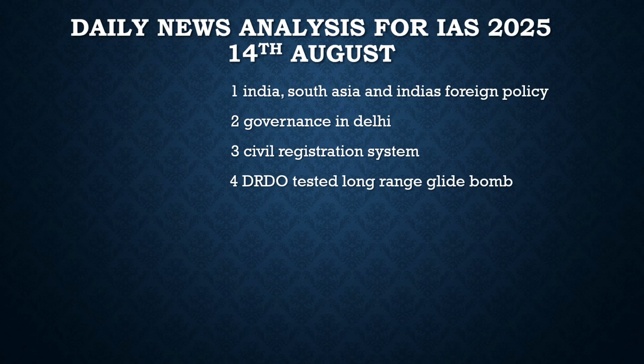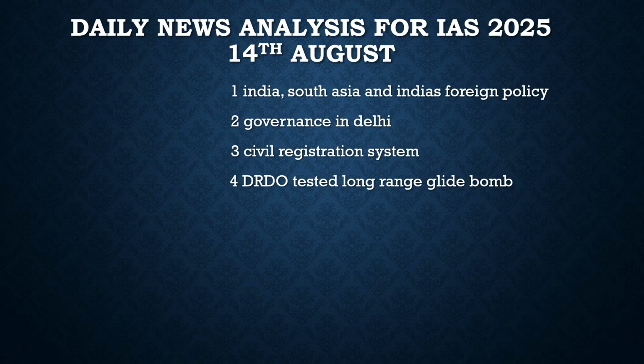So without any delay, let's look at the topics now. The first one, we have to discuss India's foreign policy with respect to its extended neighbors. Has India failed in its foreign policy? The things happening in our neighborhood, for example Bangladesh, Afghanistan, Maldives, and Sri Lanka. Was India aware of that, and what has India done to protect its interests? With respect to that, we will discuss it.